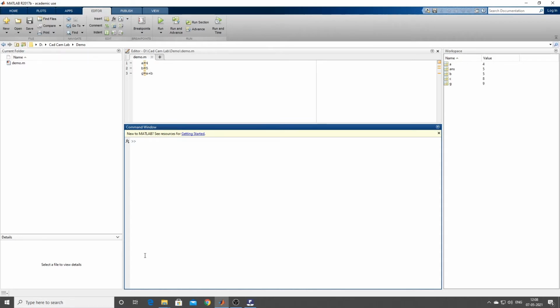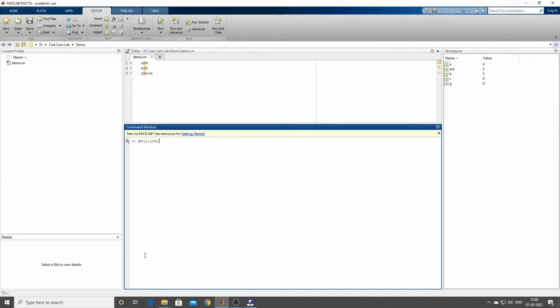Okay, so suppose A equal to open square bracket, then 1 colon 100. If I just type like this, 1 to 100, that means I want a column matrix which has numbers from 1 to 100.